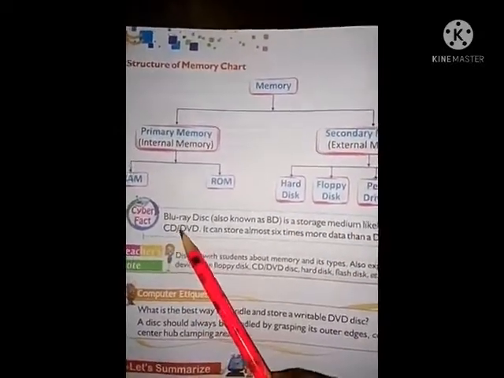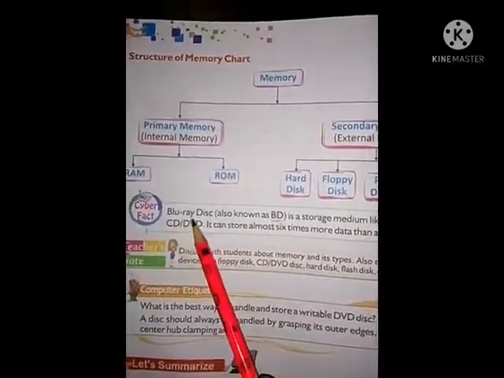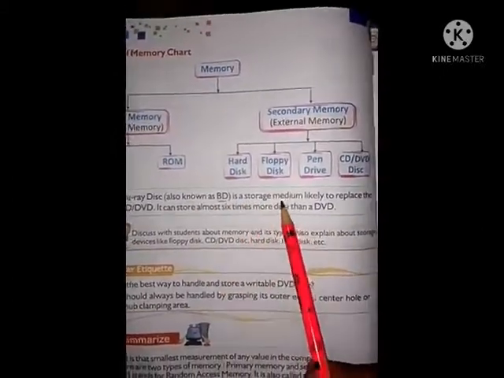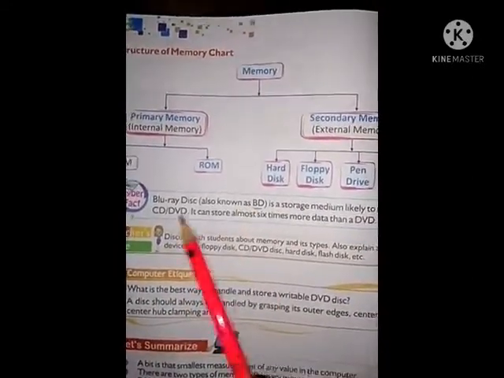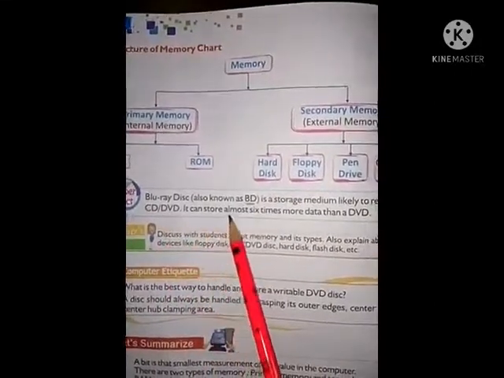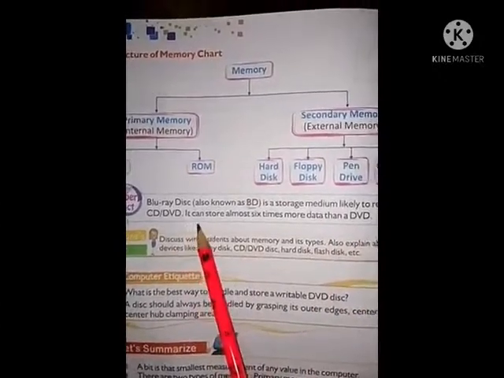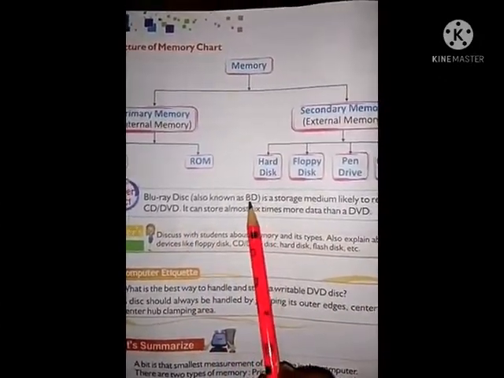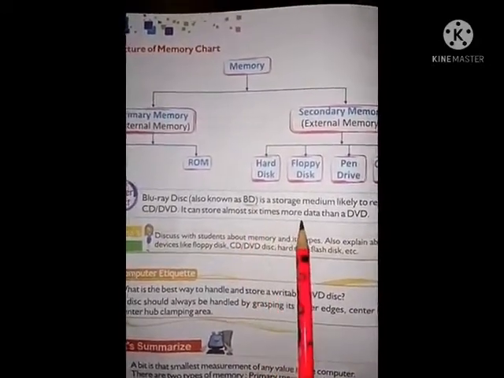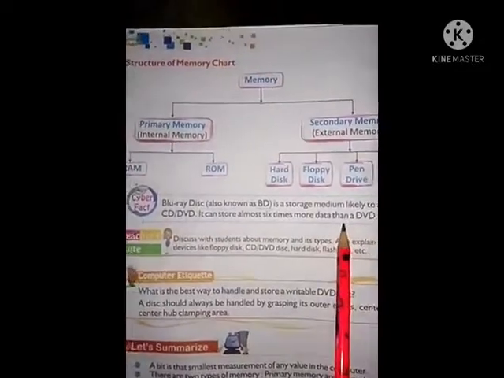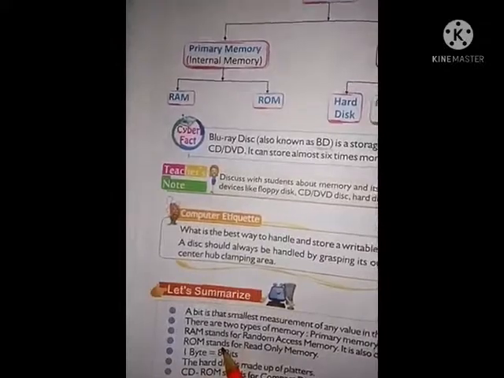Now see cyber fact. Blu-ray disc, also known as BD. Full form of BD is Blu-ray disc, a storage medium likely to replace the CD or DVD. It can store almost 6 times more data than a DVD. So the storage capacity of BD is very high. Okay, remember this.